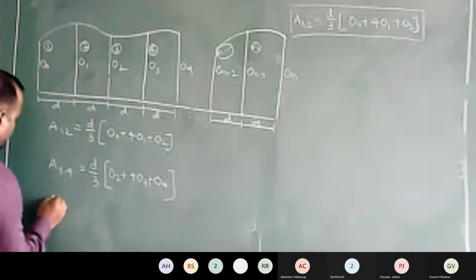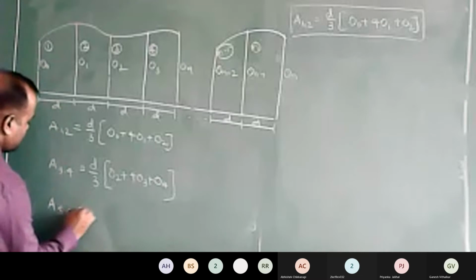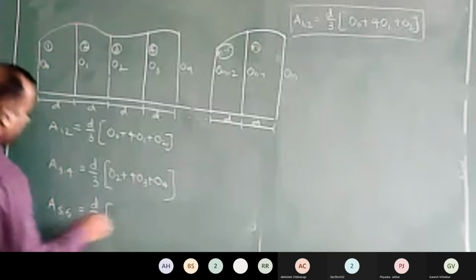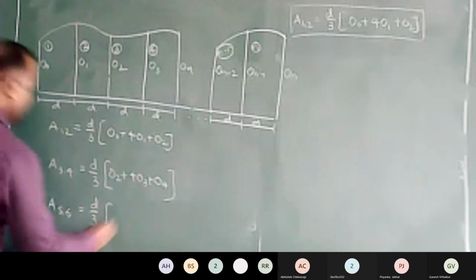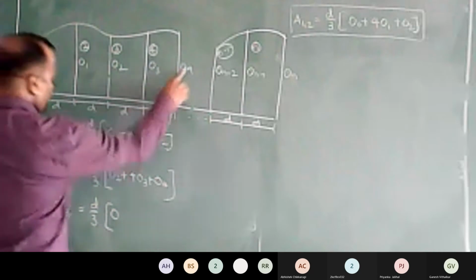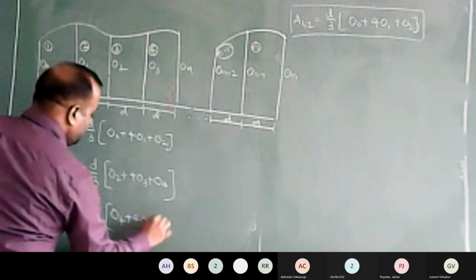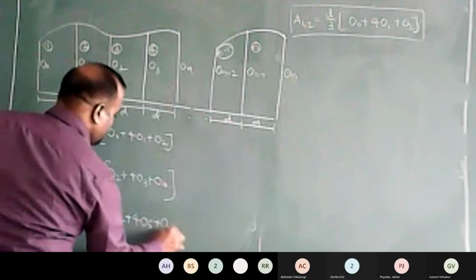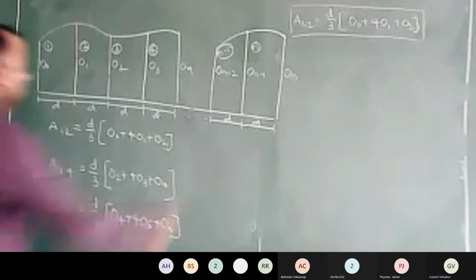Okay. Similarly, if I had area of next fifth and sixth strips, then what would the equation have been? Fifth strip starts with O4. Okay. 1 time of O4 plus 4 times of O5 plus 1 time of O6. Is it not? Yes, sir.